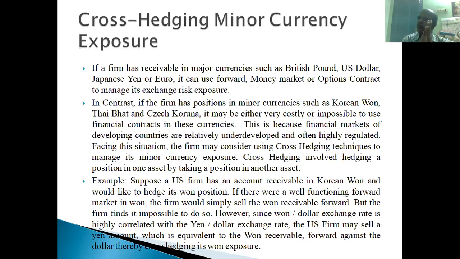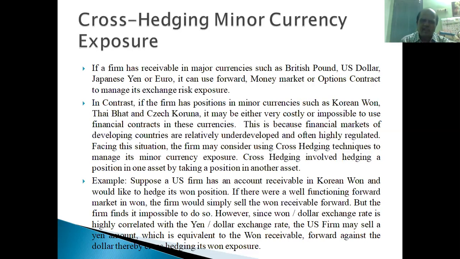Suppose a minor currency is involved. For major currencies we are permitted, but when a minor currency is involved, no deal is available. How to do this, right? Leave the earlier case; for this hedging tool we have to see a different example. If a firm has a receivable in major currencies such as British pound, US dollar, Japanese yen, or euro, it can use forward, money market or option contracts to manage its exchange rate risk.